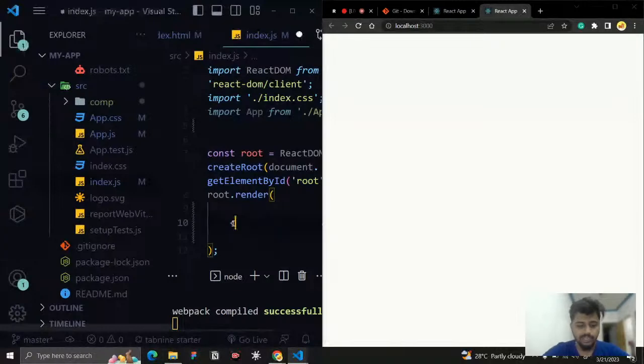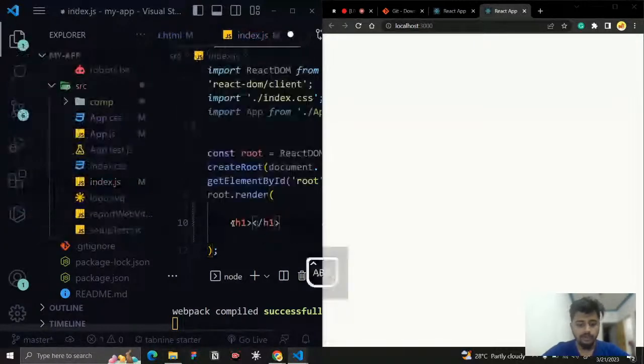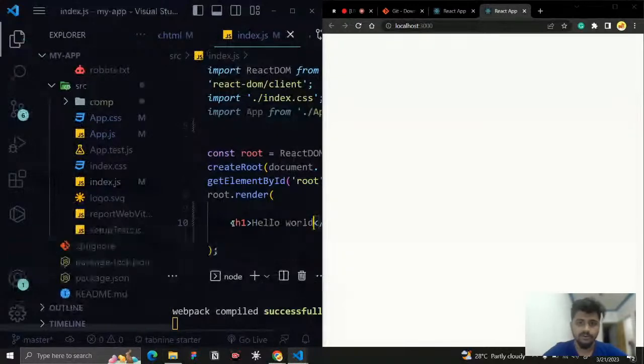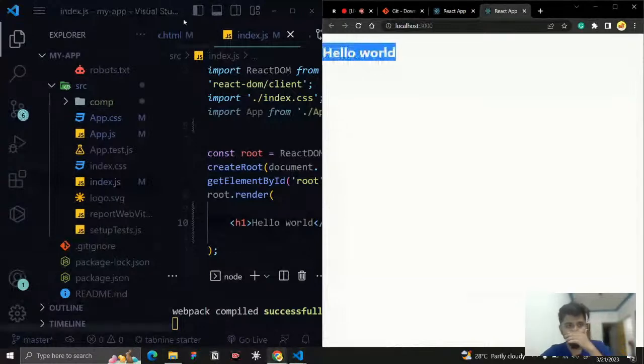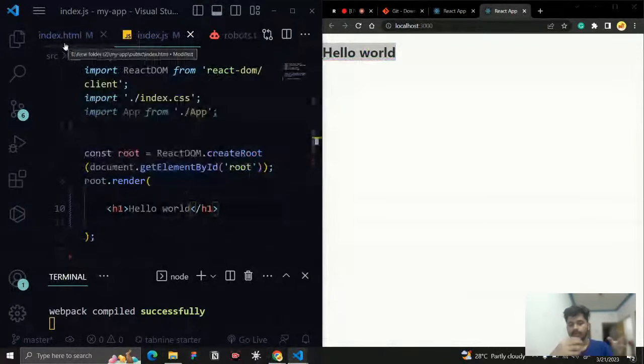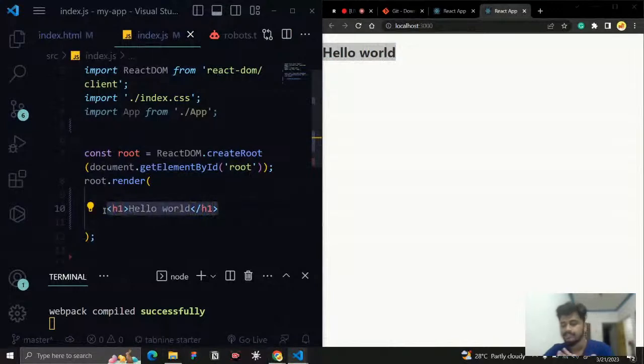So I'm just going to say an h1, okay, and a universal welcome for programming languages, hello world. And if I save it here, you can see the hello world is rendered. So what is happening? What is the relationship between this index.js and index.html? We are connecting things, and whatever I give inside this, it is going to render it here. Right now I created hello world, and it is going to render it here.